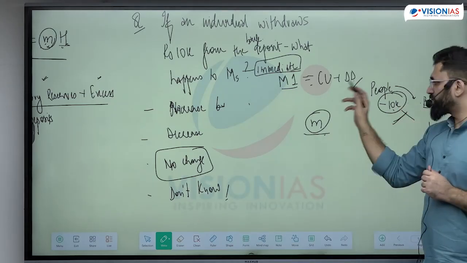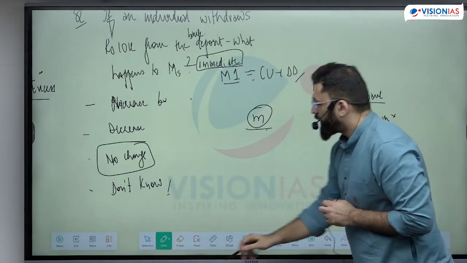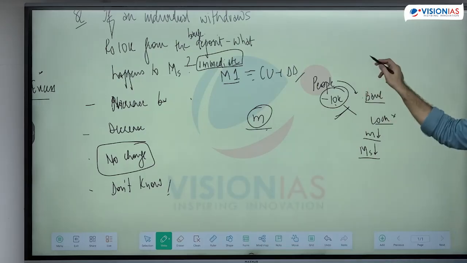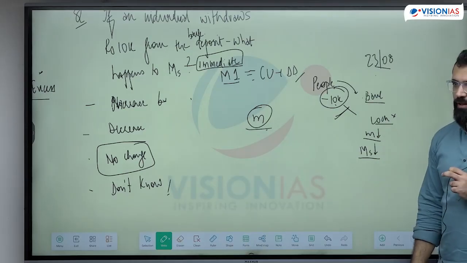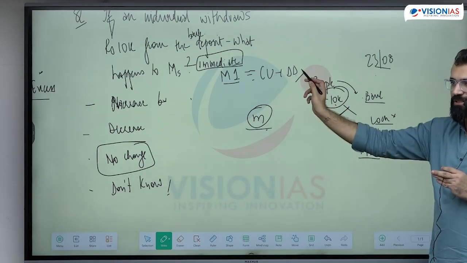Now what was happening here? What is the date today? The withdrawal happened on the 23rd, right now. So the money supply on the 23rd is currency plus demand deposits, and it remains the same.